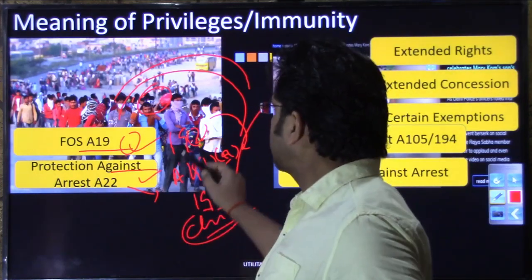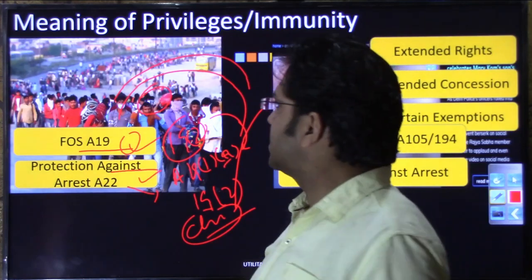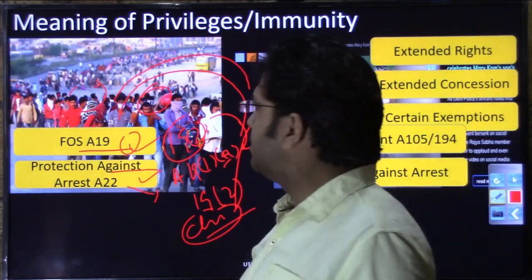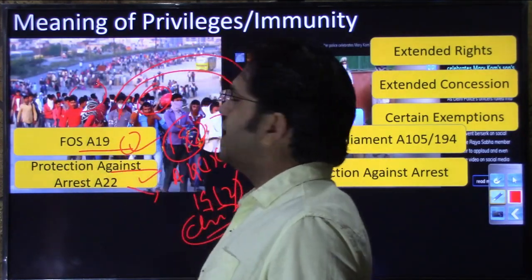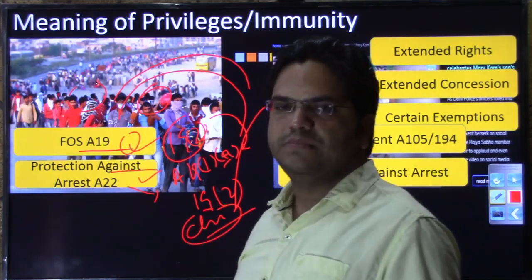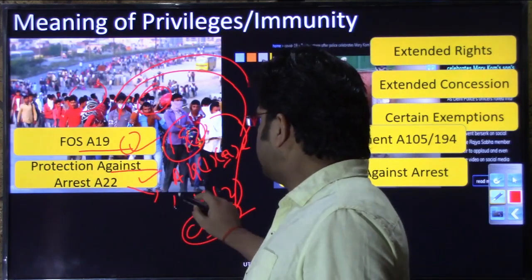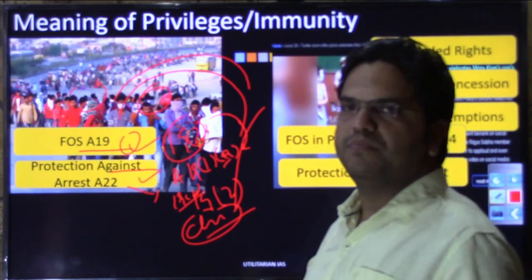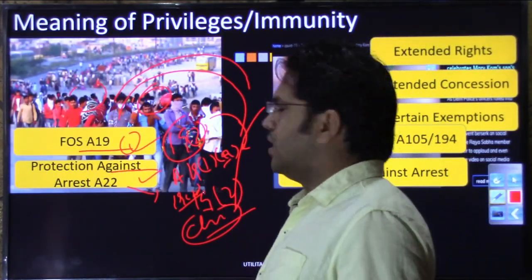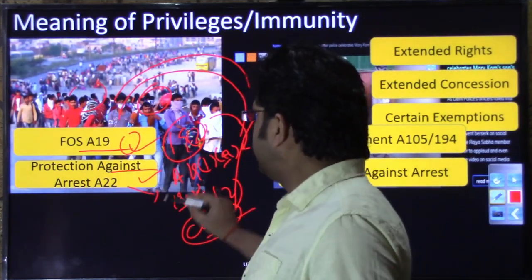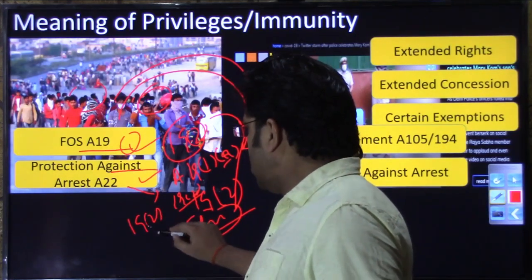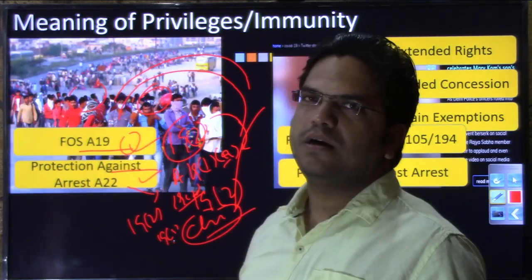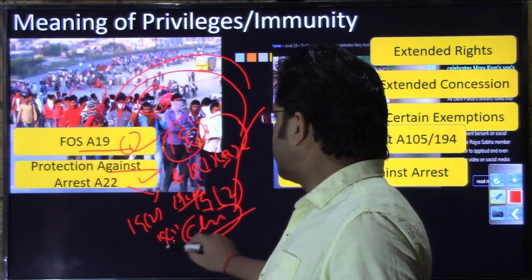Now you can raise the question: why should a member of parliament not be subjected to a similar kind of reasonable restriction that normal citizens are subjected to with respect to freedom of speech or protection against arrest? Why should they not be subjected to the reasonable restrictions mentioned in Article 19? The reasoning is that if you subject our member of parliament or member of legislative assembly to the similar level of reasonable restriction mentioned in 19.2 or 19.3, they may not be able to function independently, or exercise their functions effectively in the parliament.